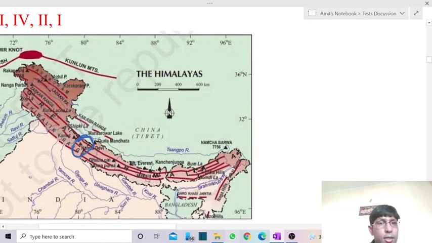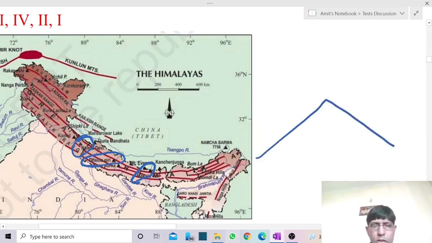Then comes Dhaulagiri. Now Dhaulagiri forms the part of Nepal region. Dhaulagiri is also a range, but we are talking about the Dhaulagiri peak, the highest point. Then comes Mount Everest, which lies at the border between Nepal and China. The southern slope forms a part of Nepal, and the northern slope forms a part of China.